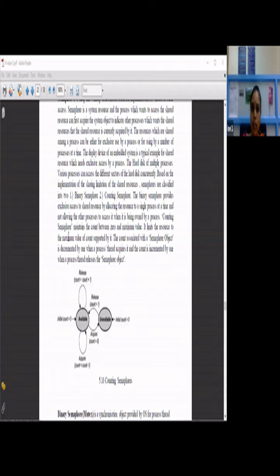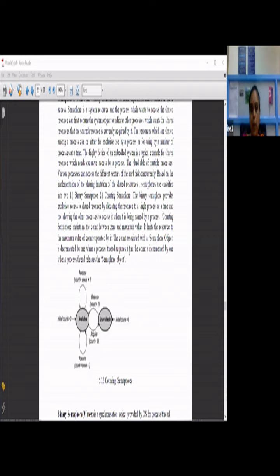The second type of semaphore is the counting semaphore. The counting semaphore maintains a count between 0 and some maximum value, so it limits the resource to the maximum value of the count supported by it. The count associated with the semaphore object is decremented by 1 when a process or thread acquires it.